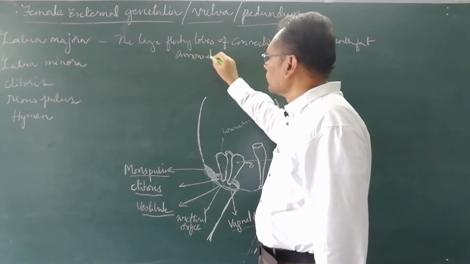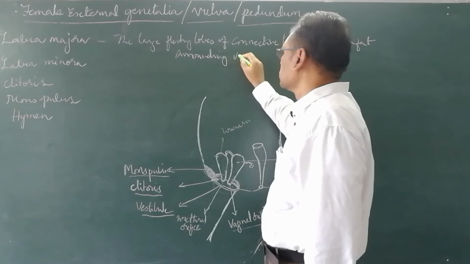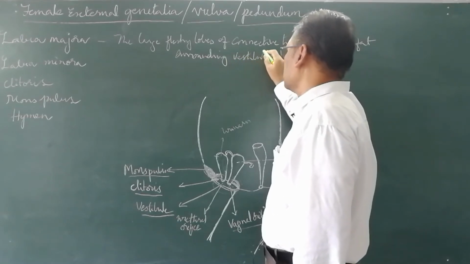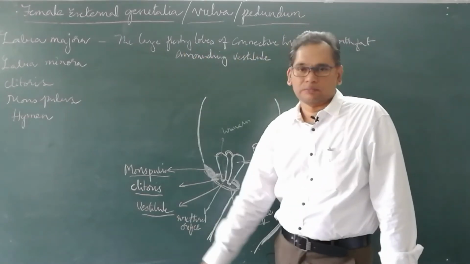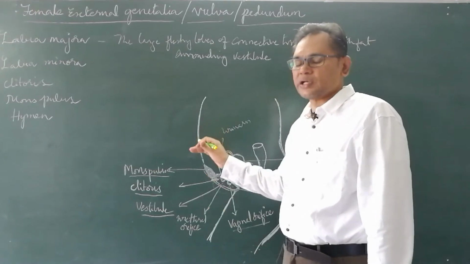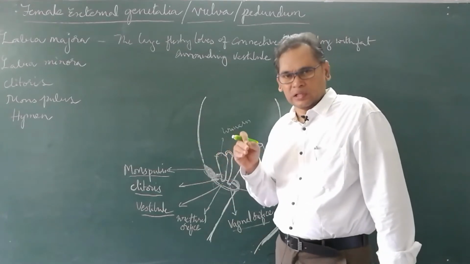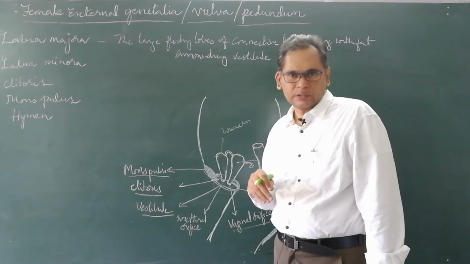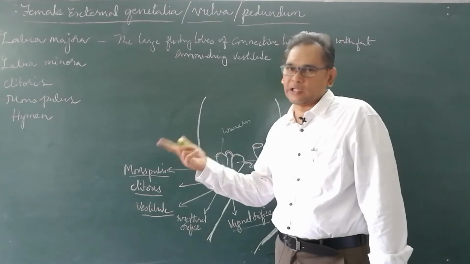This is what we call labia majora. Inside it has sebaceous glands, whereas outside it is hairy.